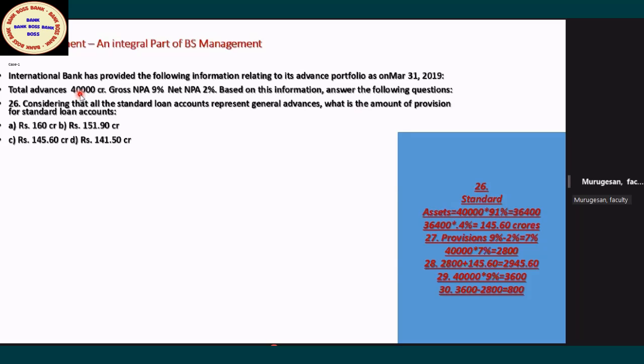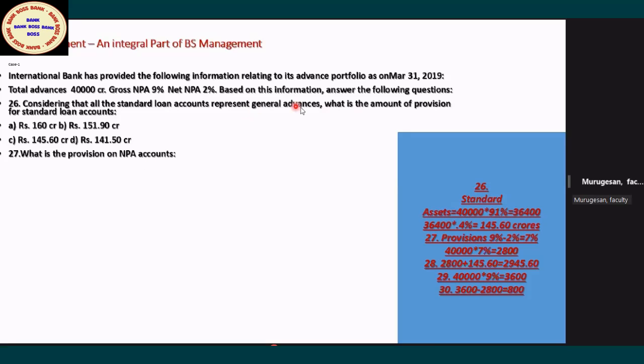These are the standard assets. Even for standard assets, now you have to create provision. At what rate will you create provision? 0.40. Now what is the provision for standard assets?